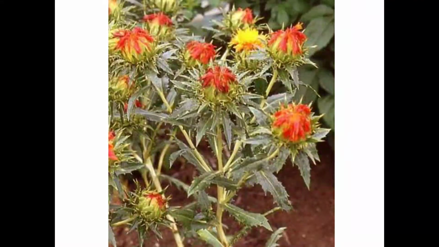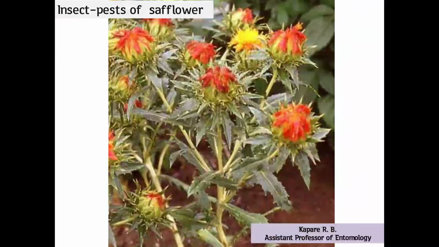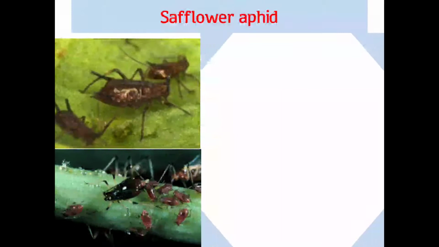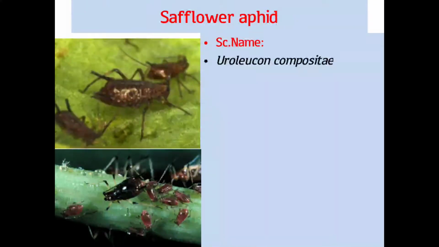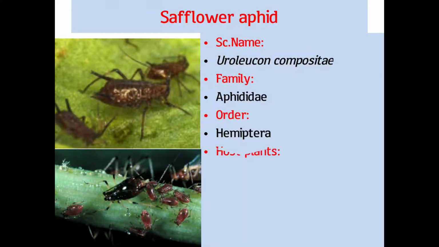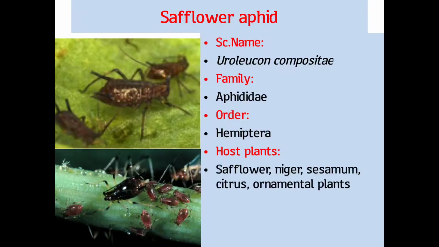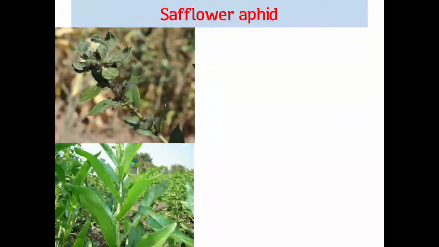Second oilseed crop, safflower. Safflower in Marathi means kardai. Scientific name Uroleucon compositae. Aphid is the major sucking pest. Scientific name of safflower aphid Uroleucon compositae, family Aphididae, order Hemiptera. Host plants: safflower, niger, sesamum, citrus and other ornamental plants.